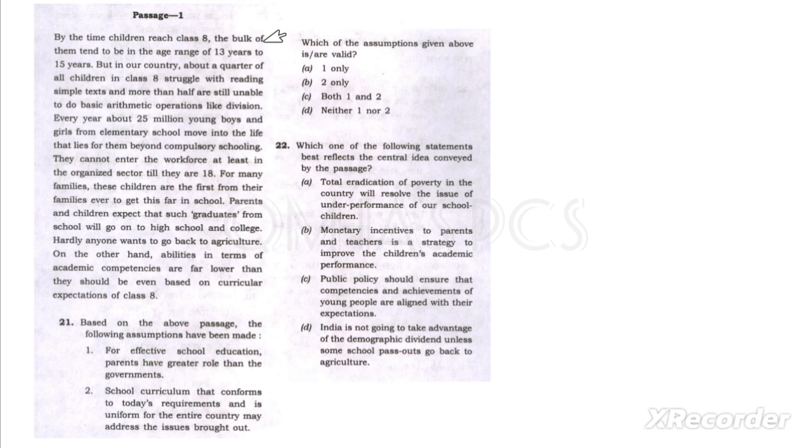For many families, these children are the first from their families even to get this far in school. Parents and children expect that such graduates from schools will go on to high school and colleges. Hardly anyone wants to go back to agriculture. On the other hand, abilities in terms of academic competencies are far lower than they should be, even based on curricular expectation of class 8.